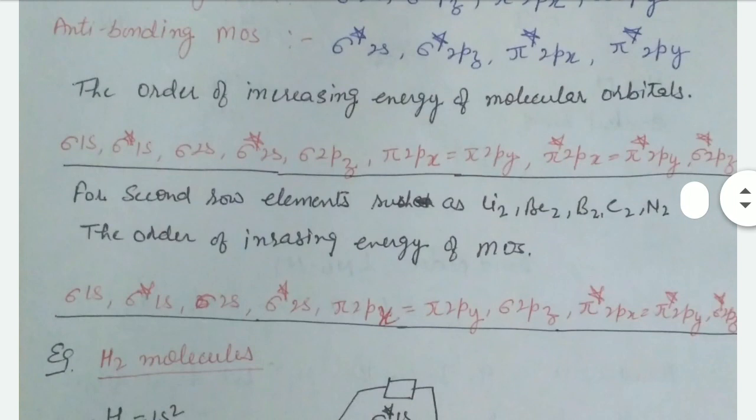For second row elements such as lithium, beryllium, boron, carbon, nitrogen, the increasing order of energy is like this, and for oxygen, fluorine, and neon the increasing order of molecular orbitals is like this, right?